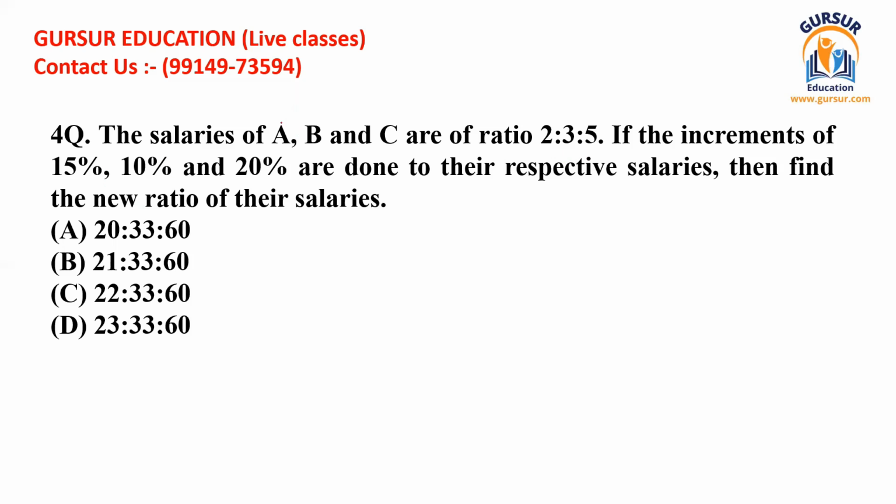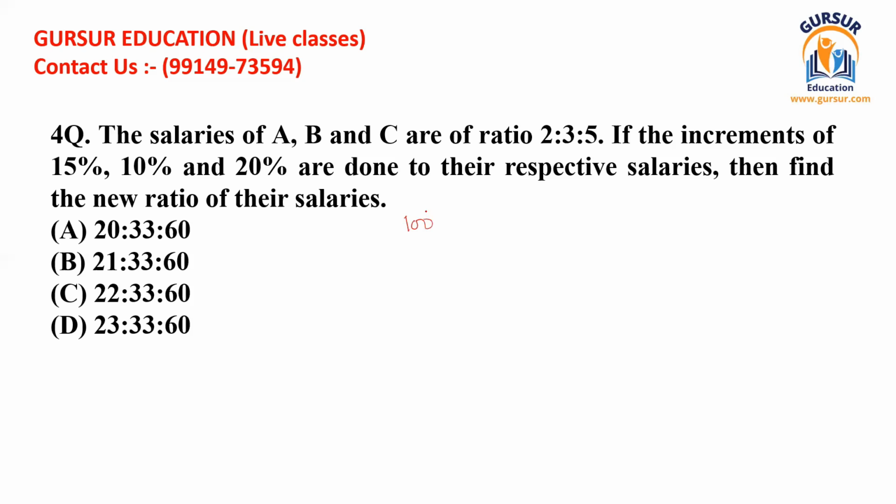These kinds of questions are somewhat difficult. How? Because you are not given the actual values, but you are very blessed that you can easily assume any kind of values to be the actual values, because you have been given the complete ratio. This ratio is 2, 3 and 5, and their salaries are in this ratio. So first of all, you assume a value, and that assumed value should be very easy.